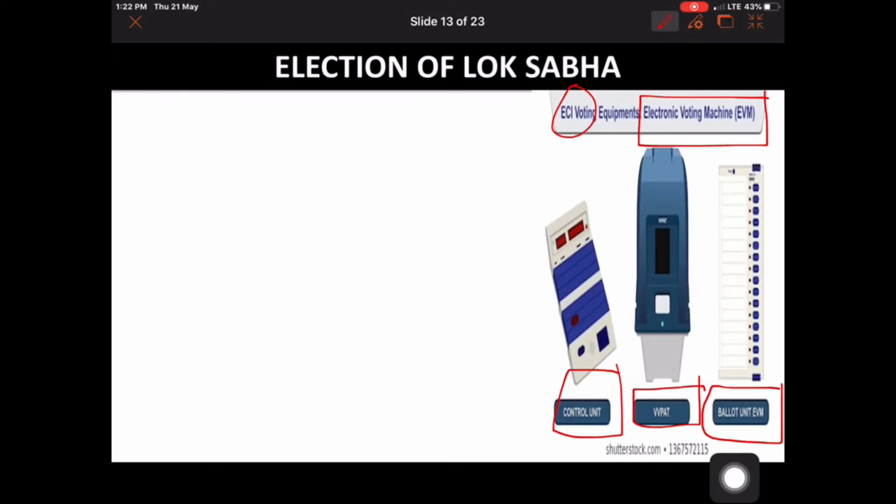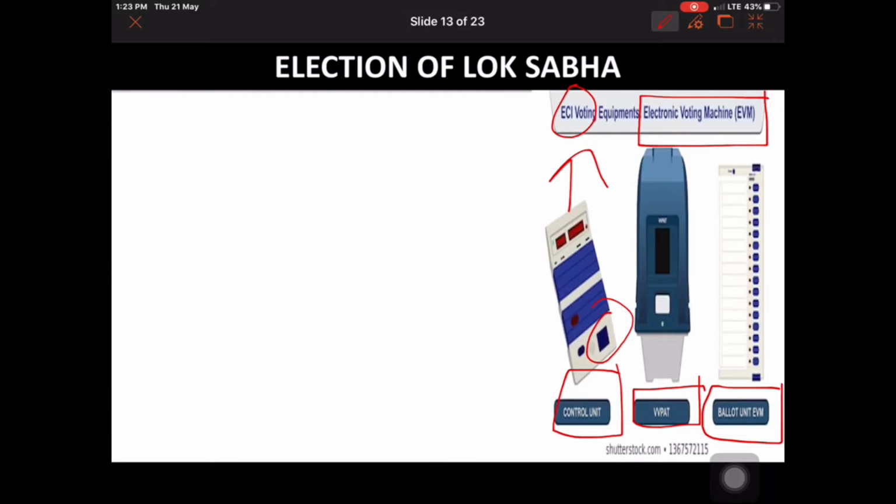The first unit is with the presiding officer, a representative of the Election Commission of India, who verifies whether this particular man or woman is in the voter list. After verifying, he presses this button, and only then can we cast our vote.